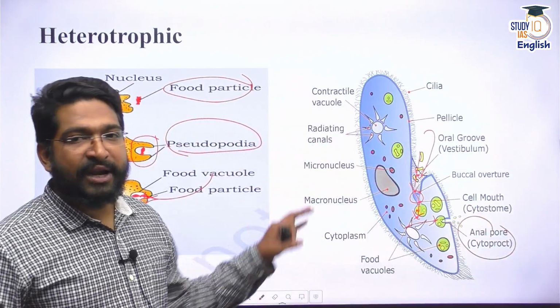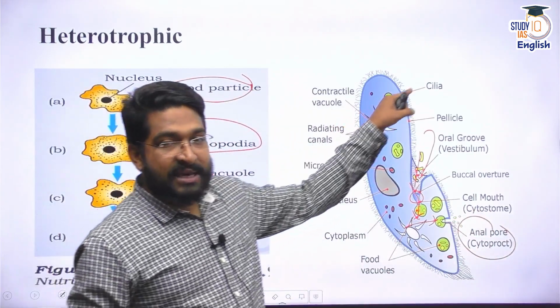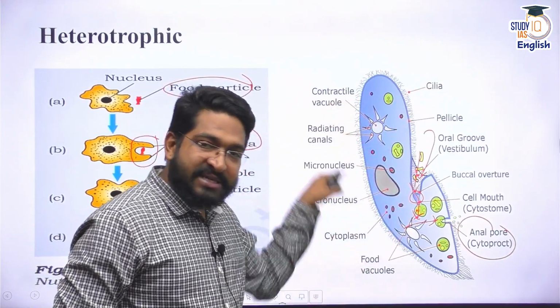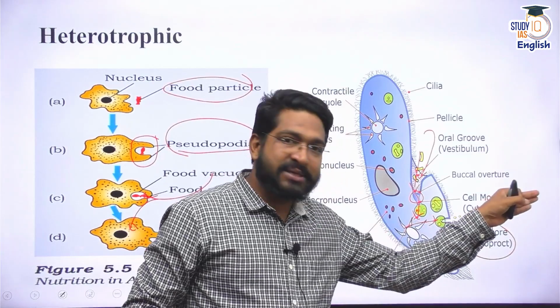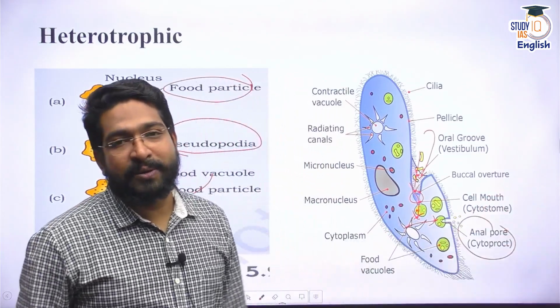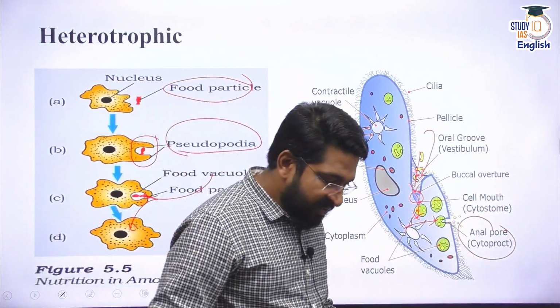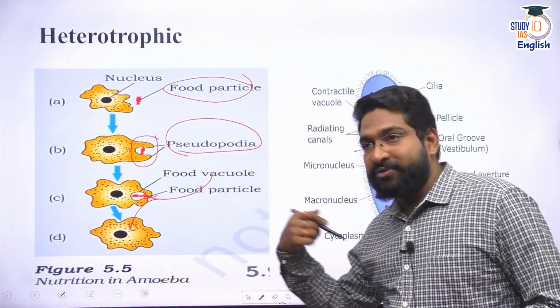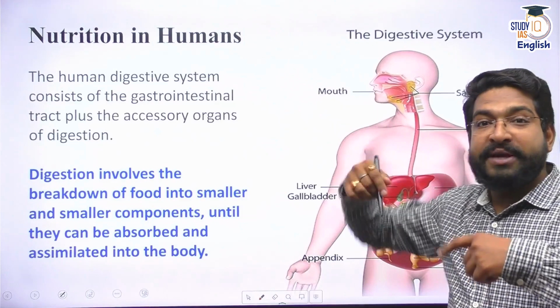A very simple kind of unicellular organism which has some input system, digestive system. That means it digests the entire food, and then the waste product is thrown out through the anal pore. So we find simple structures to complex structures, and we are one of the most complex beings, right?